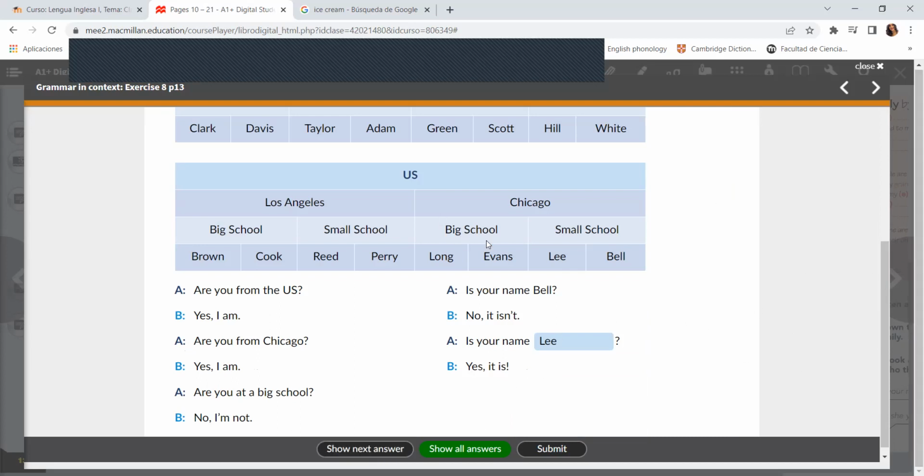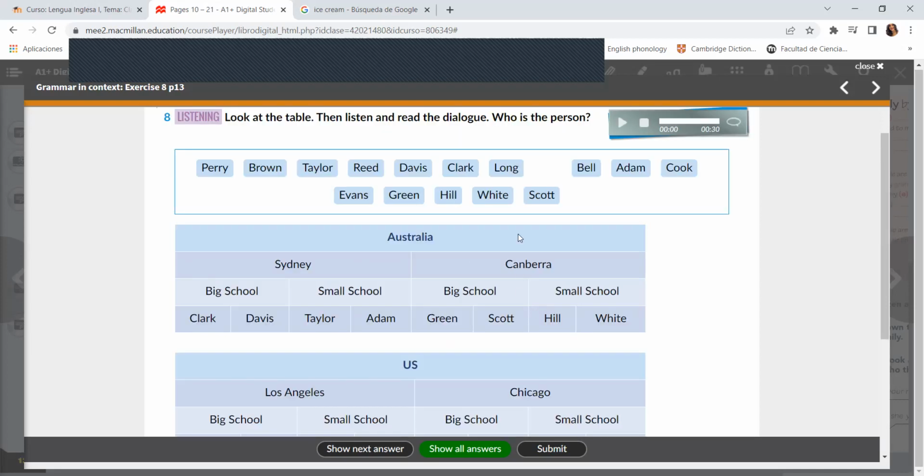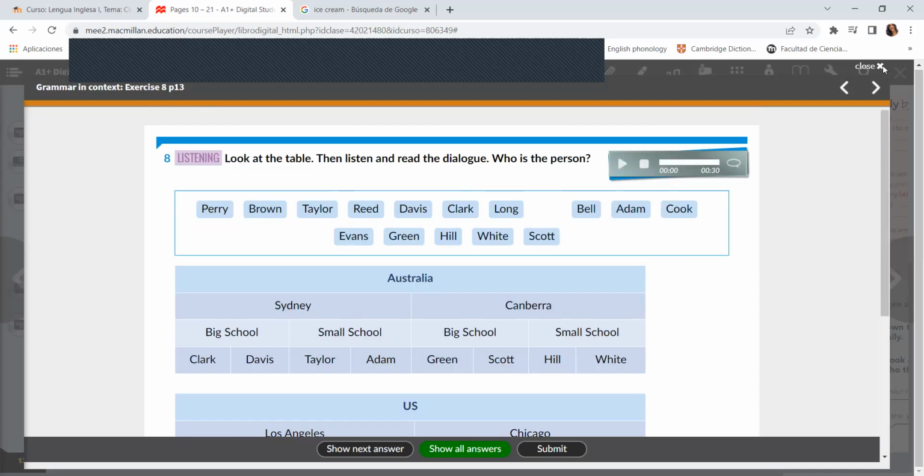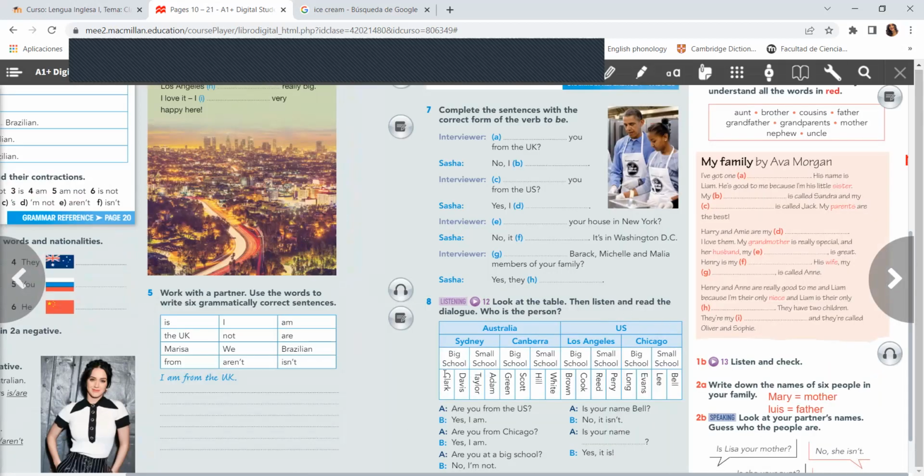So first, big school or small school? It says no, it isn't. So it's a small school. And we have, is your name Belle? No, it isn't. So it's Lee. Who is the person? It is Lee. Okay? So this is all for this part.